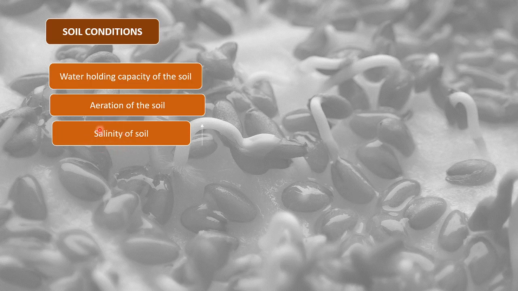Now if the salt content of the soil increases, it reduces germination, because the more the salt, the less the water. So if the salt concentration becomes higher, the plant will not be able to get water and will only have a saline environment. This will lead to a decrease in germination. Germination will not take place because water would be less available. Osmotic effect will start, right? So yeah, this is it about the factors affecting seed germination.